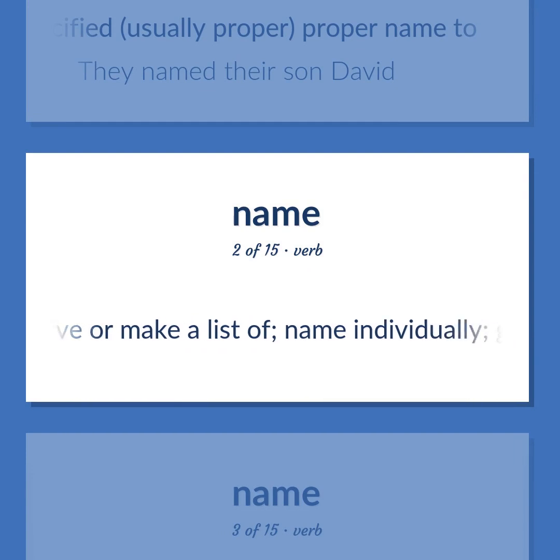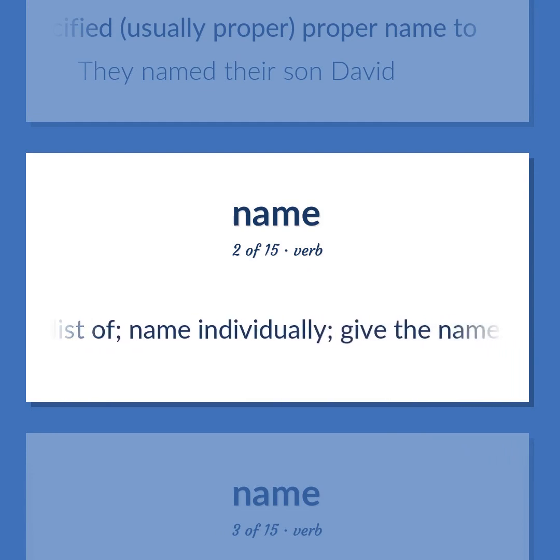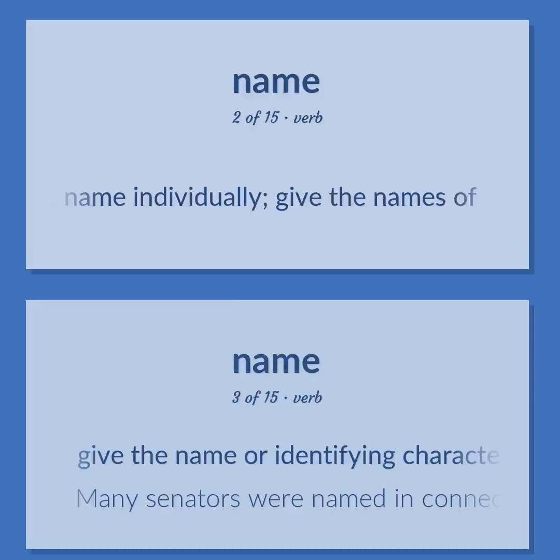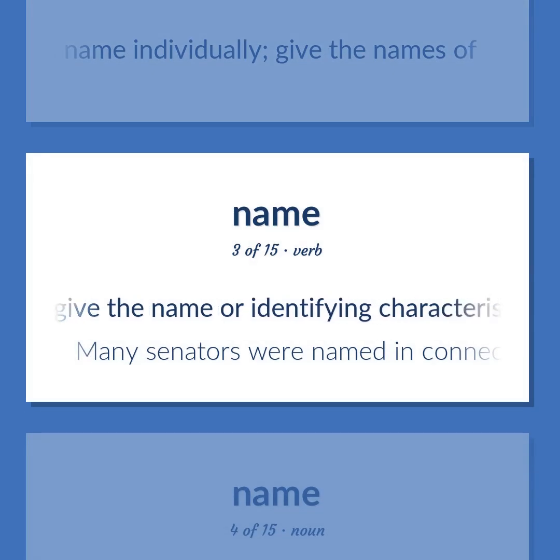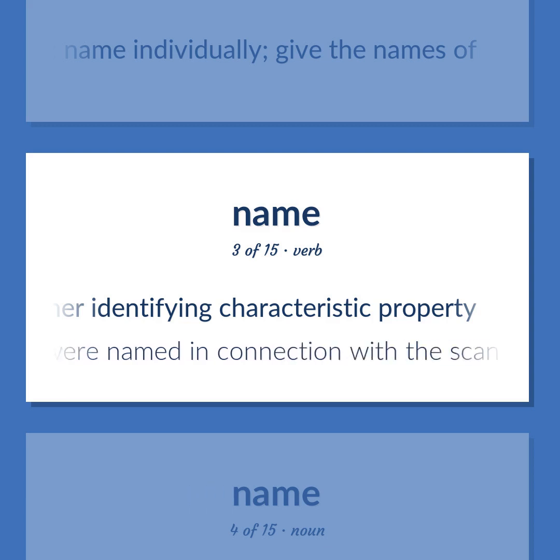Give or make a list of. Name individually. Give the names of. Give the name or identifying characteristics of. Refer to by name or some other identifying characteristic property. Many senators were named in connection with the scandal.